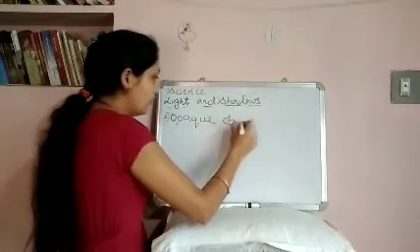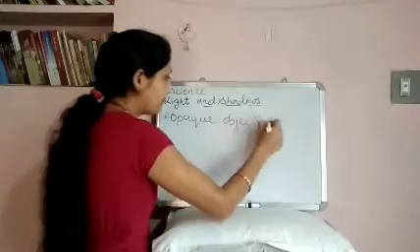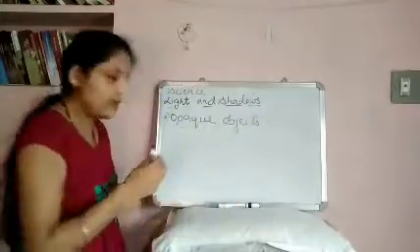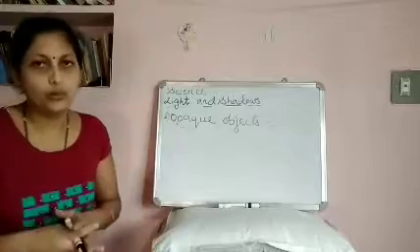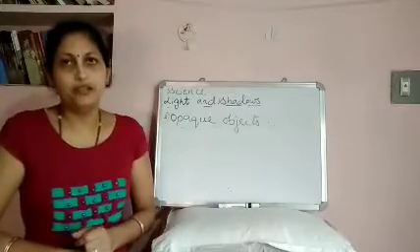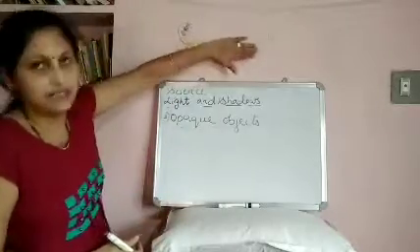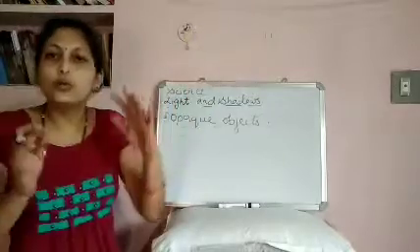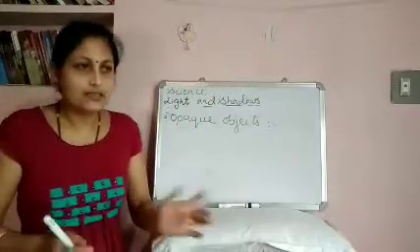Opaque objects. So these are the objects that do not allow any light to pass through them. For example, the wall, isn't it? Walls, wooden blocks and some other objects.